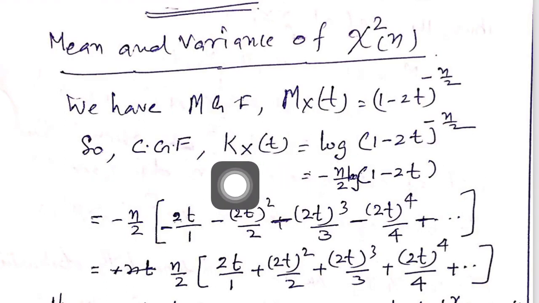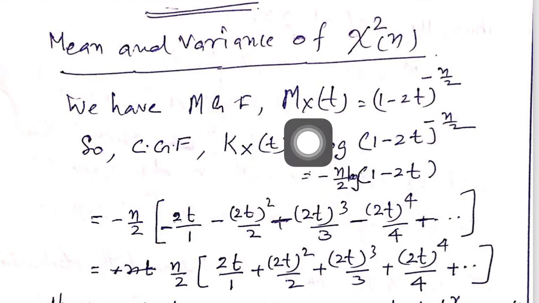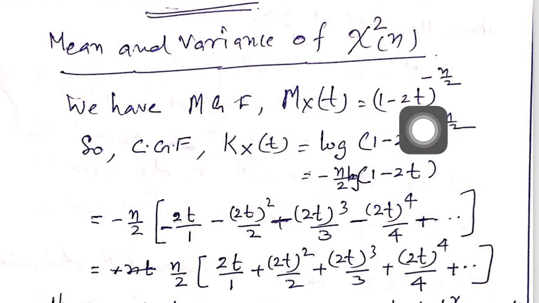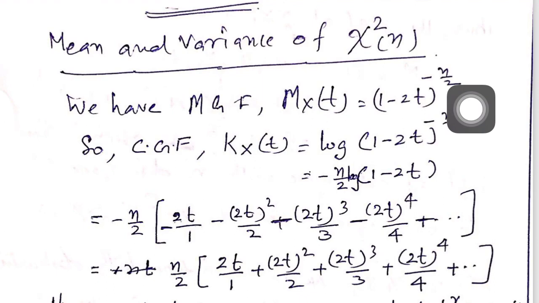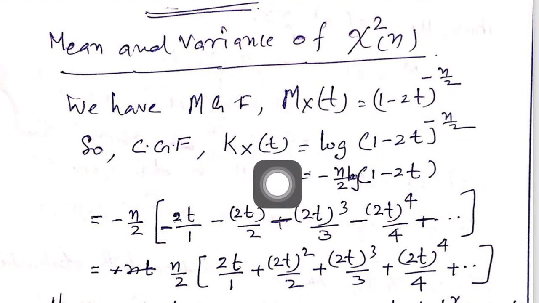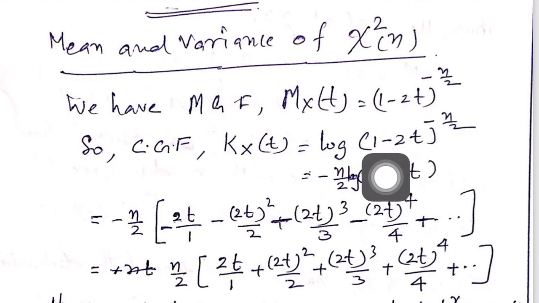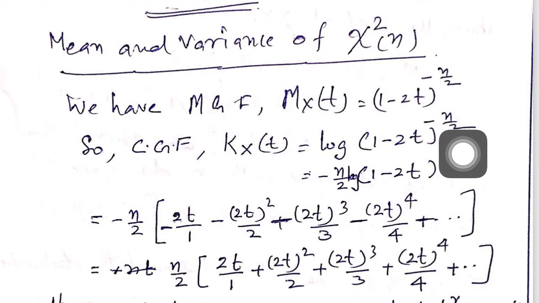So what is the cumulant generating function of chi-square distribution? Here it is equal to log of mxt. What is mxt? MGF is 1 minus 2t to the power of minus n by 2. So the cumulant generating function kxt is log of 1 minus 2t to the power of minus n by 2.